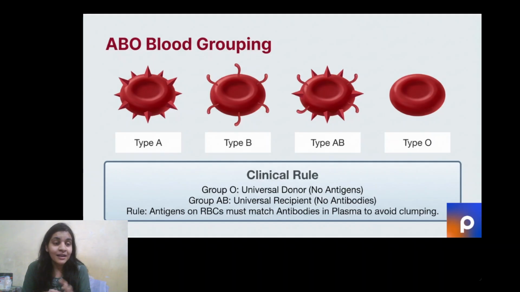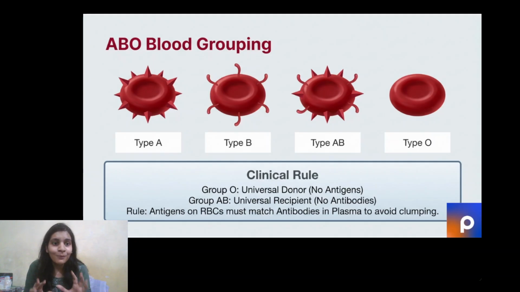Basically, your red blood cell contains around 43 antigens, and the specific antigens that we look for are the A antigen and the B antigen. Some red blood cells have A antigen, so they become A blood group. Some have B antigen, so it is B blood group. Some have both of them, so it is AB, and some have none of them, that is the O blood group. Now guys, if you have no antigen, that means your body cannot produce any reaction. If I give that blood to any other person, the other person's body cannot produce any antibody against it, right? So there will be no reaction.